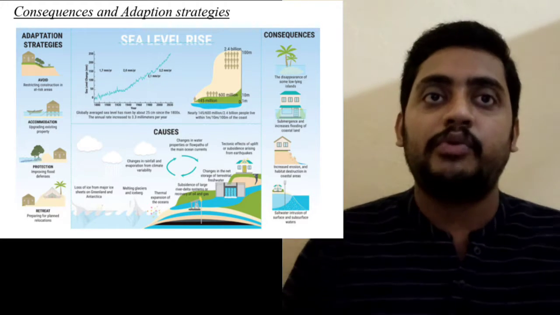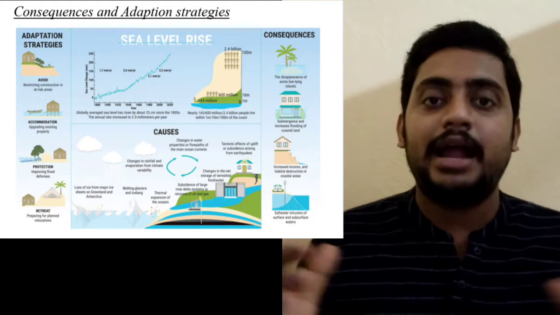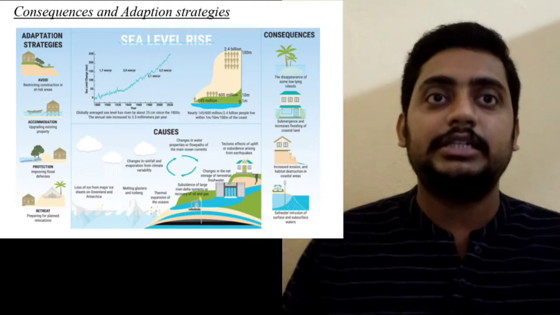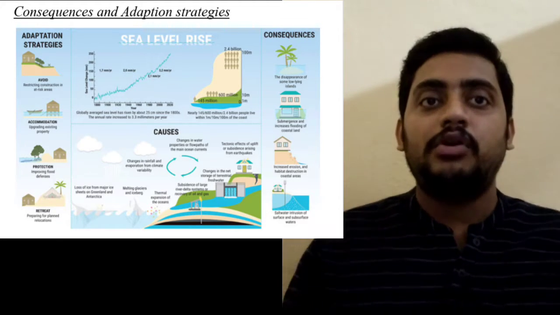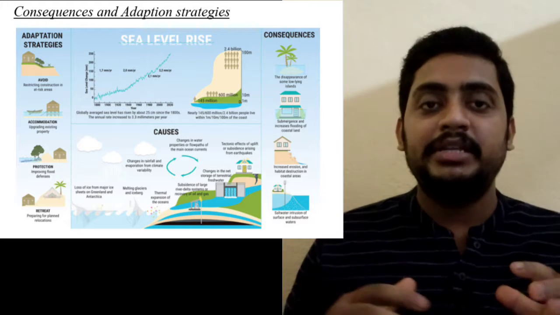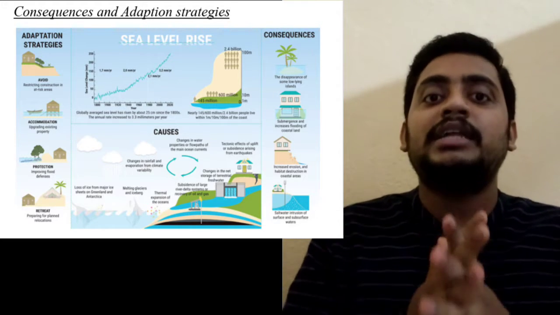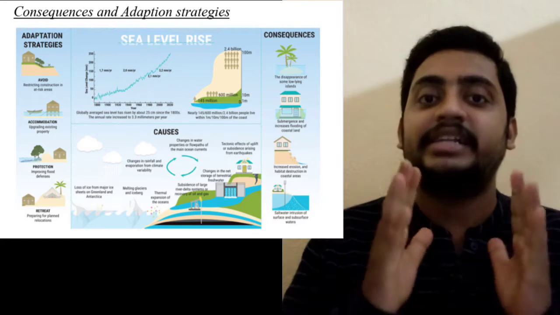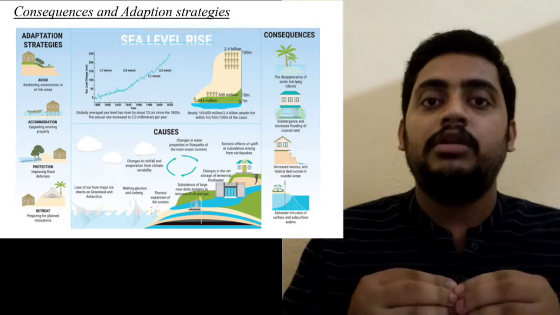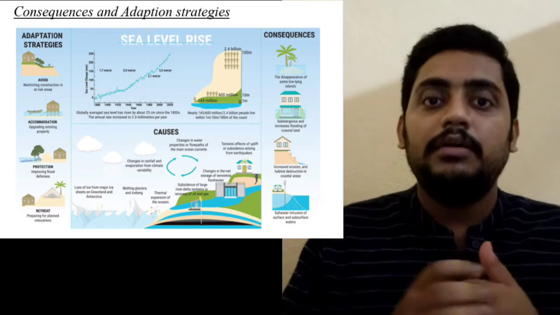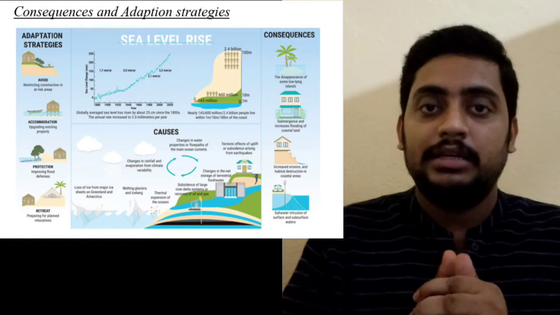Third is protection, improving flood defenses. And fourth is retreat, meaning preparing for planned relocations. So these are the adaptation strategies we can take against sea level rise. Thank you.